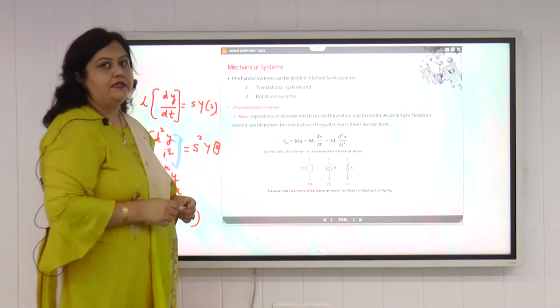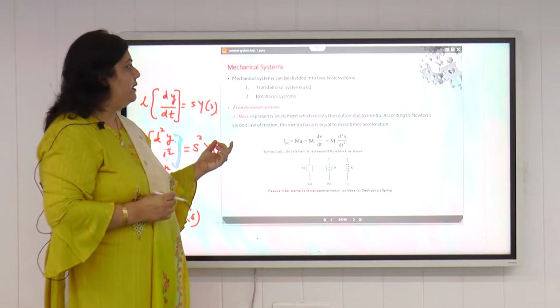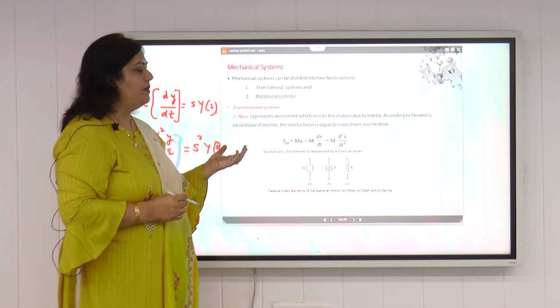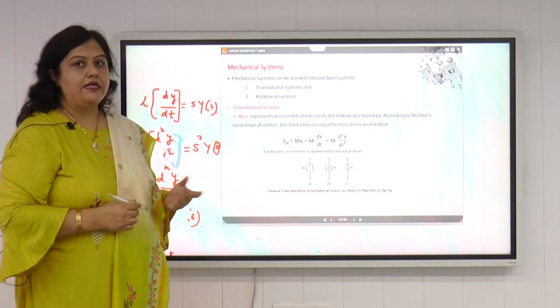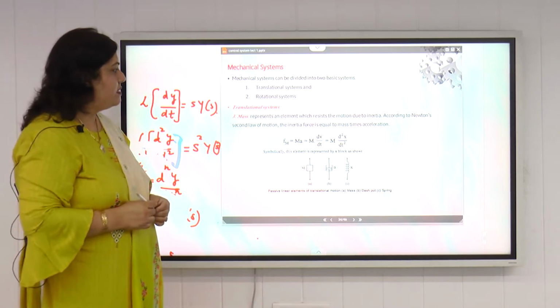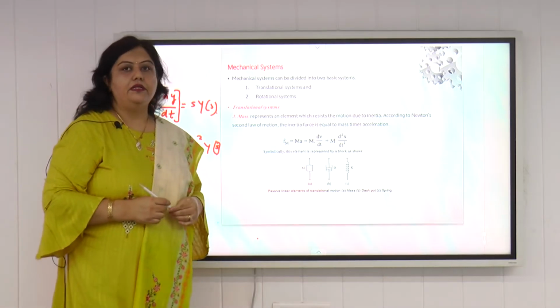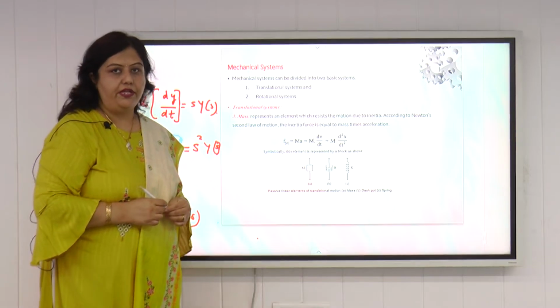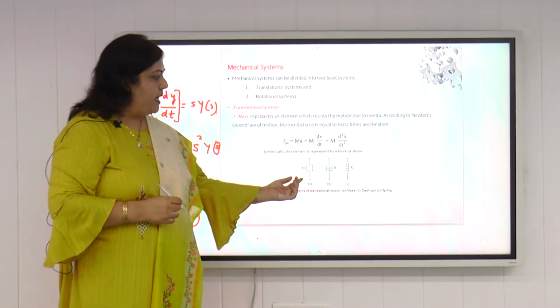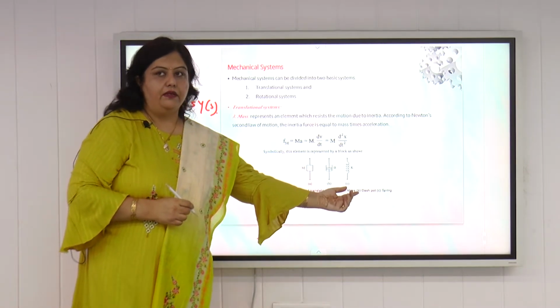Now we come to mechanical systems. We can have the mathematical modeling of mechanical systems also. Mechanical systems are of two types: translational mechanical system and rotational mechanical system. If we talk about translational mechanical system, we have three basic components: mass, damper and spring.